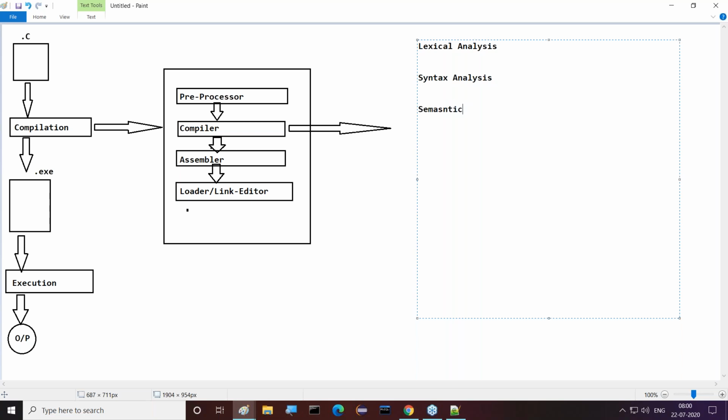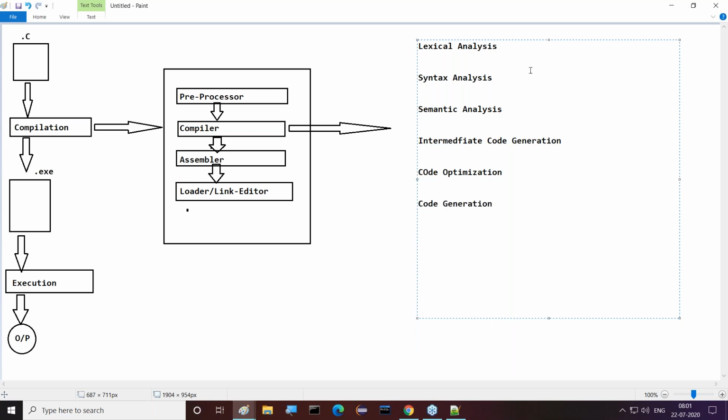The next one is semantic analysis. Then after that, intermediate code generation. The next one is code optimization. Then after that, code generation.